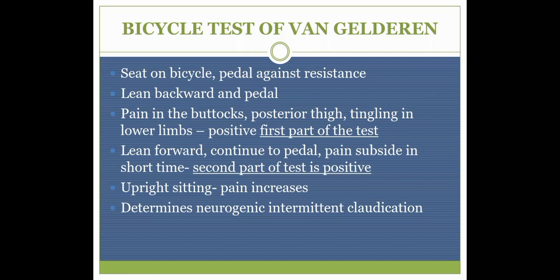In the first part of the test, you ask the patient to sit on the exercise bicycle and pedal against the resistance. In this case, the patient will have reproduction of his pain in the buttock and the posterior thigh, and tingling and numbness will also be there. That will be considered a positive first part of the test. In the second part, you ask the patient to do forward flexion of the spine, and while he is doing forward flexion and trying to pedal the bicycle, he will have reduction of the symptoms. That will be considered a positive second part of the test.